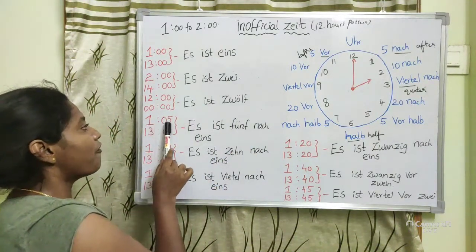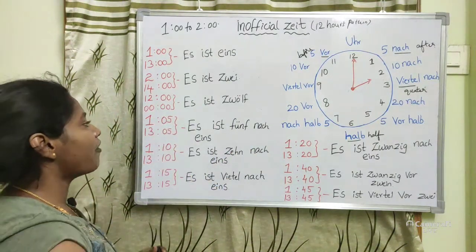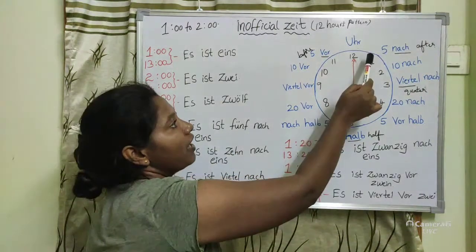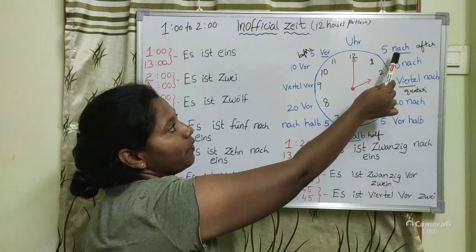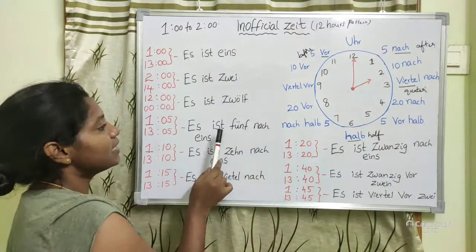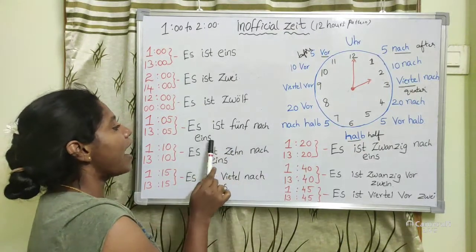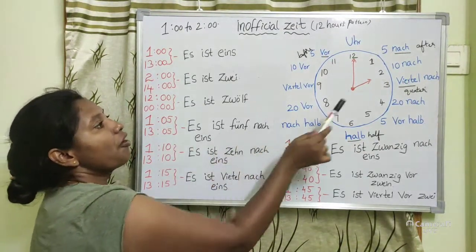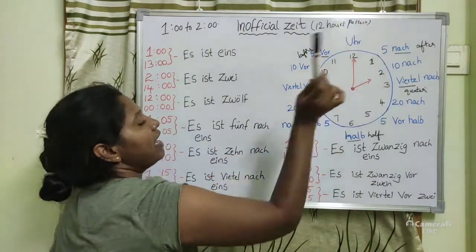If it is 1:05, how will we pronounce it? Here 1:05, that time 5 nach. So es ist 5 nach 1.